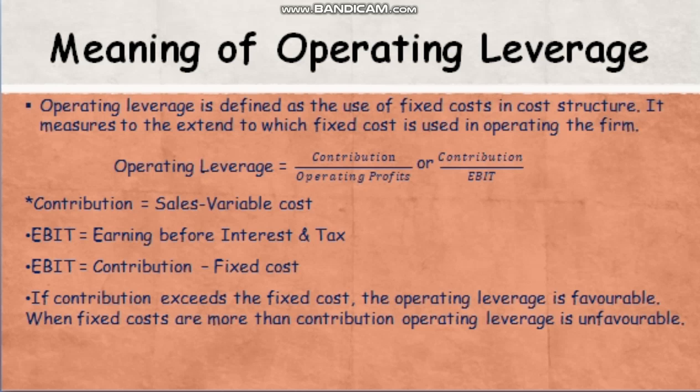Contribution is sales minus variable cost, and earnings before interest and tax is contribution minus fixed cost. If the contribution exceeds the fixed cost, the operating leverage is favorable, and if the fixed cost is more than the contribution, we call it unfavorable operating leverage.